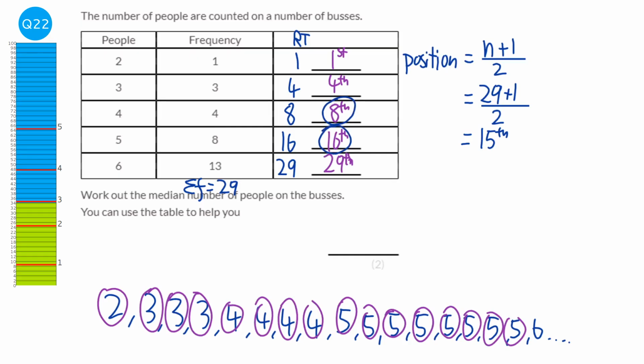So if the last number that's a 5 is the 16th number, then surely the 15th must also be a 5. And so our median is 5.